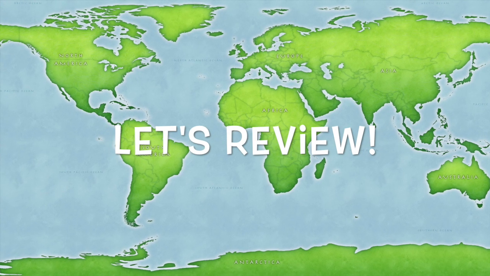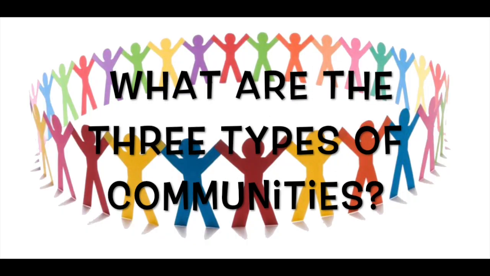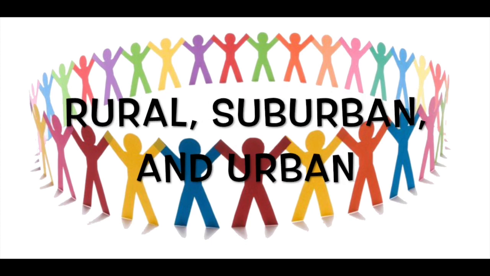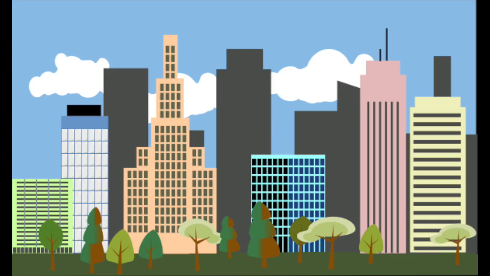Now that we've talked about some different communities, let's review what we've learned. What are the three different types of communities? The three different types of communities are rural, urban, and suburban. What type of community is this? This community is urban. It has tall buildings that are close together, and it's in a city.